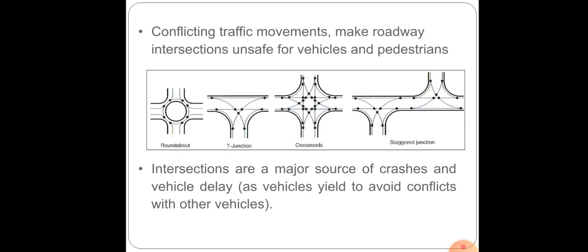So intersections, we can say, they are the major source of all accidents and crashes, and also the cause of delay in the vehicles, because what happens is at intersections the vehicles will try to avoid the conflicts and other vehicles. So there is always a delay at intersections. So that is why we can say that traffic signals are very much needed, especially at the road intersections.